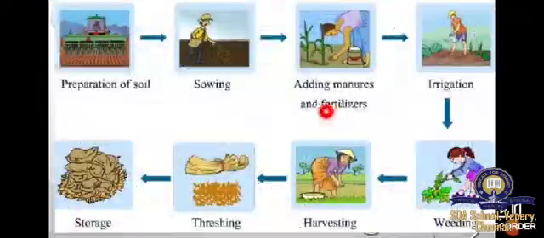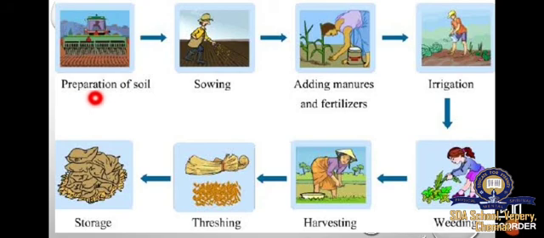These are the steps in farming. First, preparation of soil, otherwise we can say plowing, sowing, adding manures and fertilizers, irrigation, watering the plants, and then weeding. They remove the unwanted plants among the needed plants. Then harvesting, threshing, and then storage. These are the processes in cultivating.